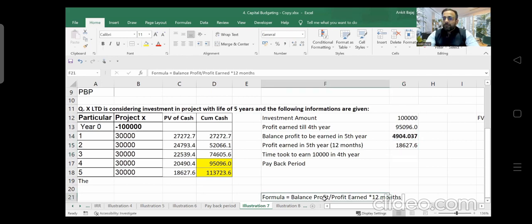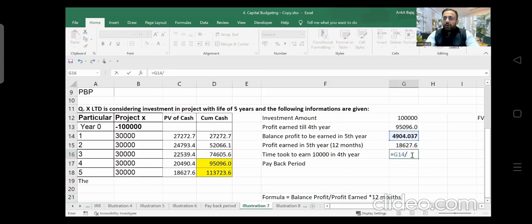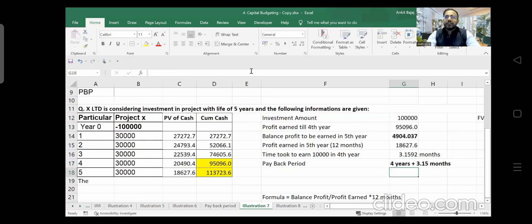So we have to use this formula. What is the balance profit? Balance profit is 4,904, divided by the profit earned in fifth year, 18,627, and multiplied by 12, right? So that is 3.16 months. Now what is going to be the payback period? Till fourth year, you have earned 95,000, and the remaining profit you are earning in the next year in 3 months. So the payback period is going to be 4 years plus 3.15 months. Is it clear? This is how we have to calculate the payback period.